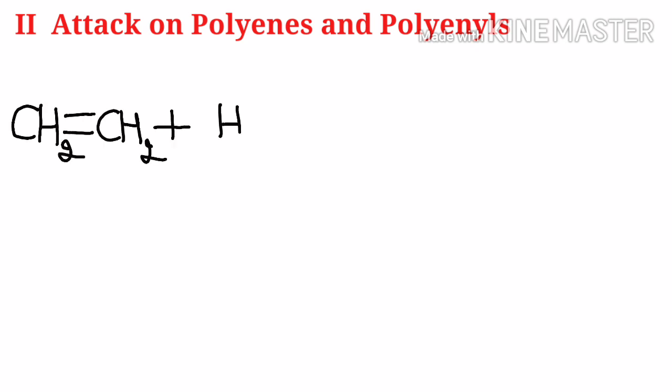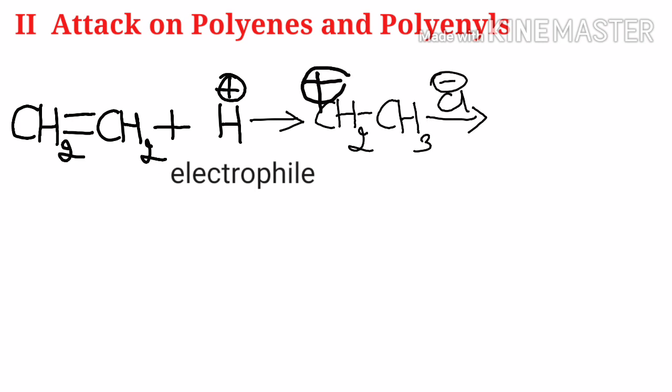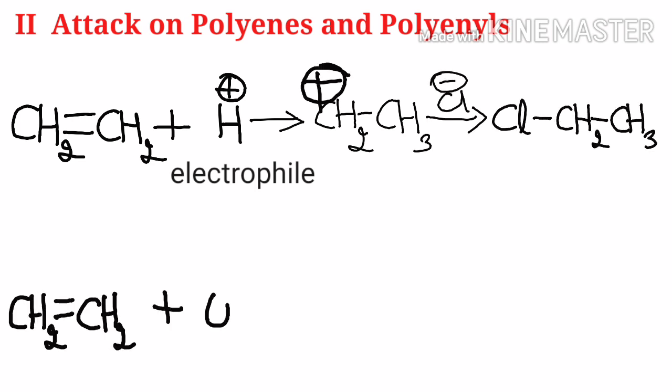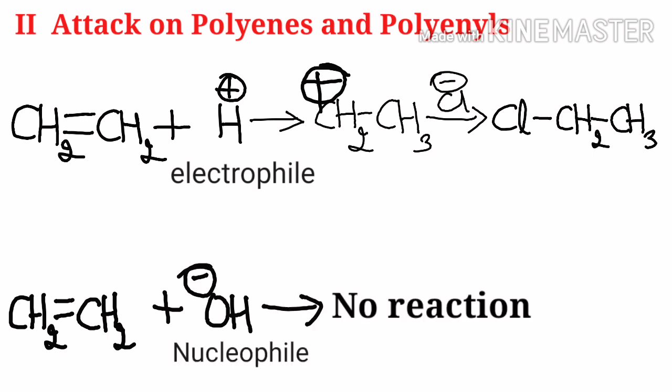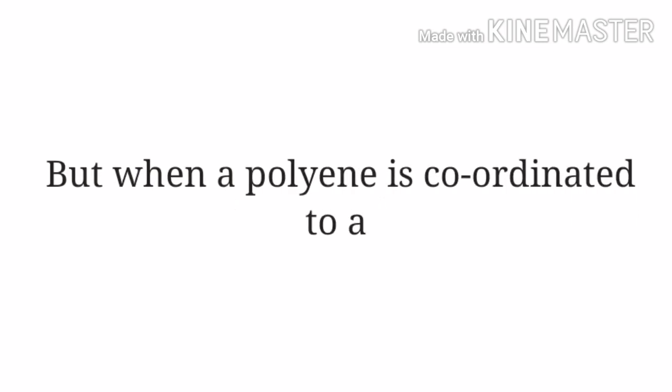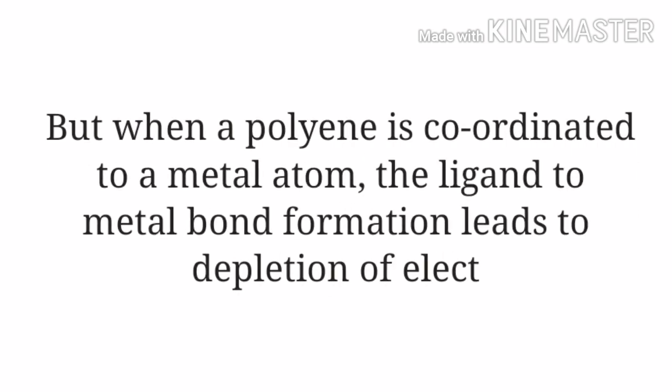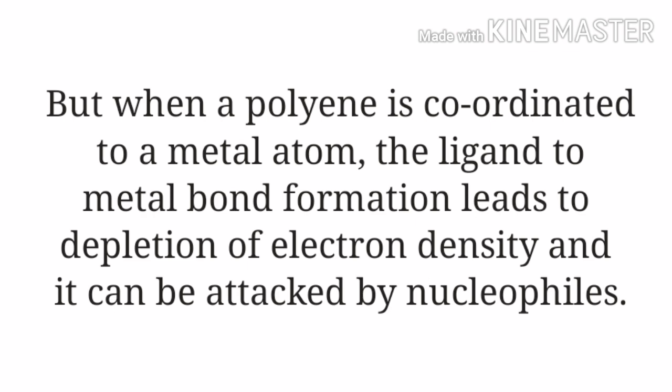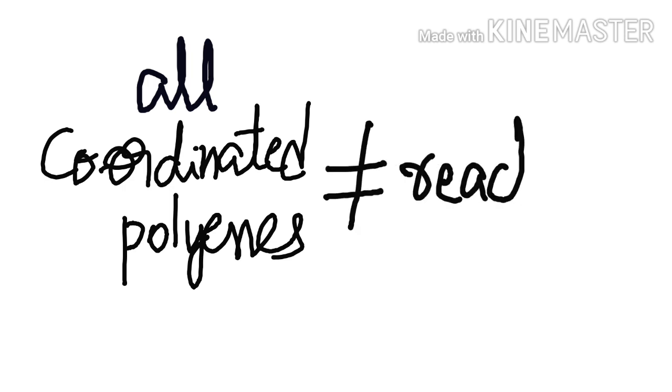The free simple polyenes such as benzene and ethylene are electron rich and they have pi electron cloud above and below the molecular plane. They are attacked by electrophiles and not by nucleophiles. But when a polyene is coordinated to a metal atom, the ligand to metal bond formation leads to depletion of electron density and it can be attacked by nucleophiles. All coordinated polyenes are not equally reactive.